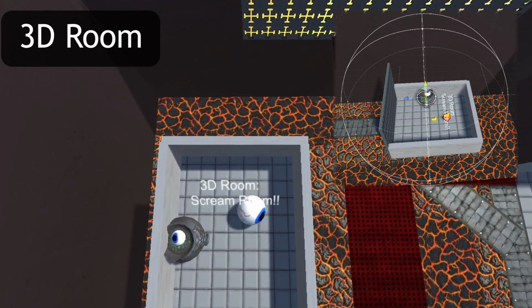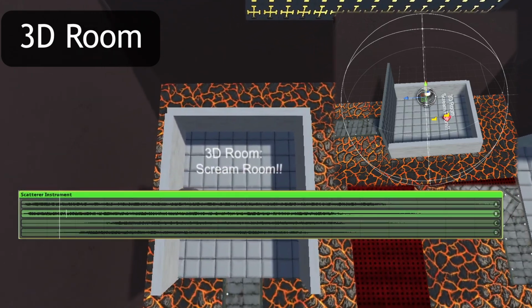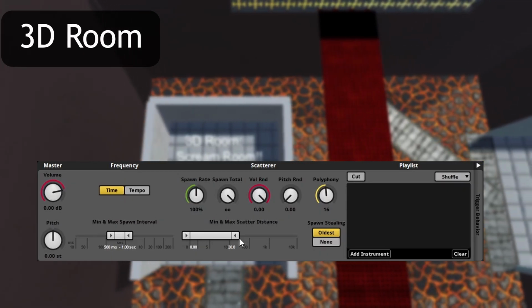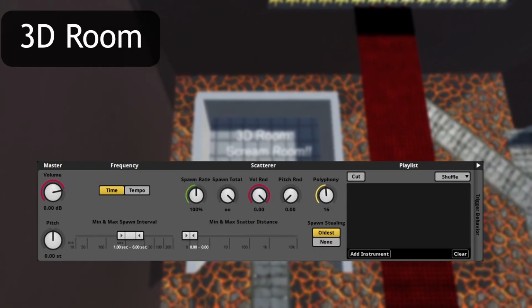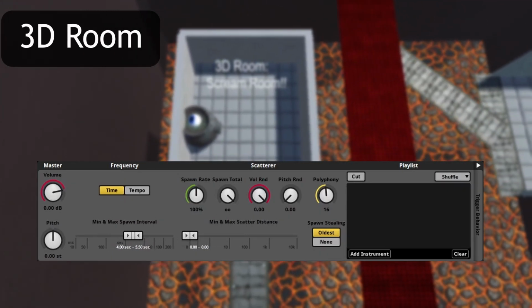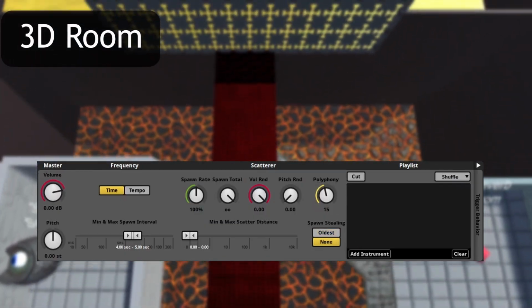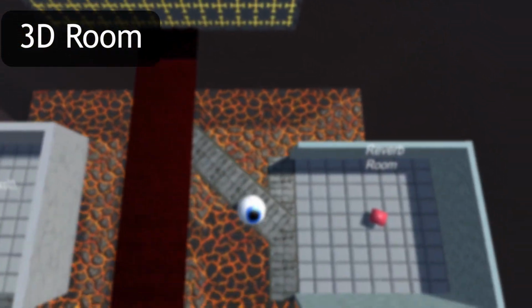The implementation was accomplished with another 3D emitter and a scatter instrument. We're just using the scatter instrument for its spawn interval parameters. The scatter distance will be set to 0 so that it's not spatialized. Also ensuring the polyphony is set to 1 so that there are no conflicting triggers.